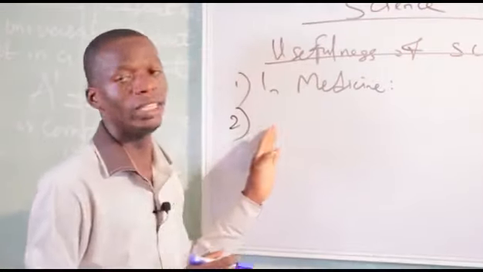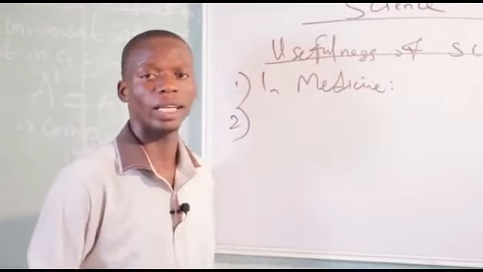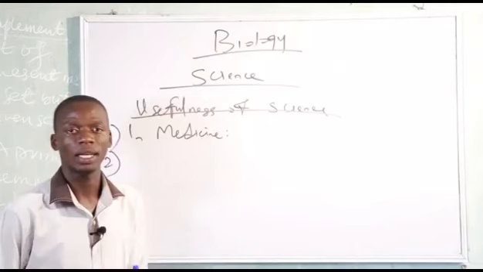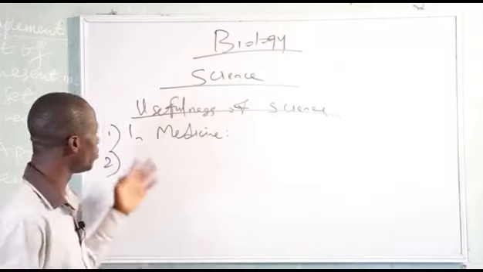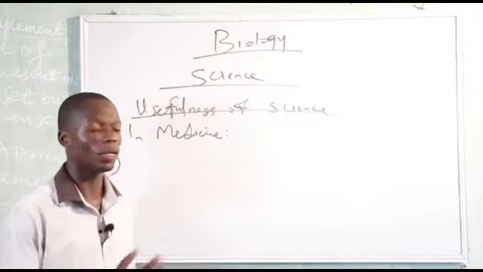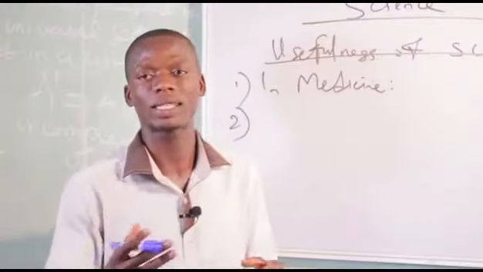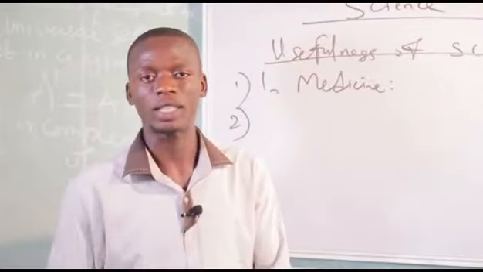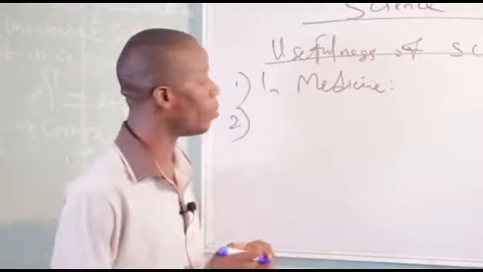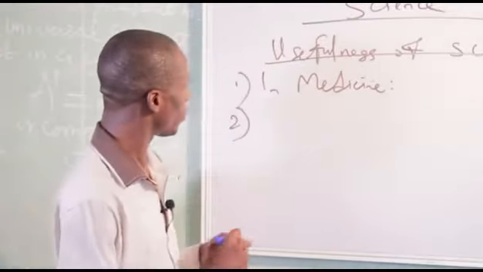Another point is in industry. In industry, science is very important, like in the textile industry. Through the knowledge of science, we have machines that are able to produce clothes. Even in the manufacturing industry, like where they are producing cars, through the knowledge of science, car production was made easy. Getting different parts for the machine and other innovative ideas. Science is very important in industry for production.